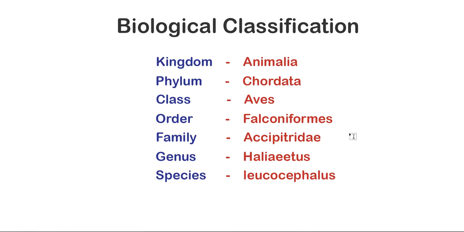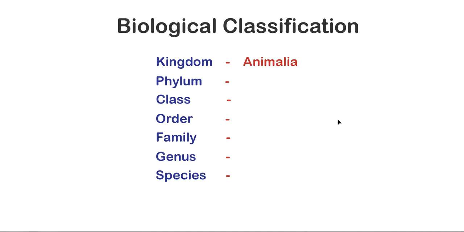Let's look at one you're fairly familiar with. Let's look at man. Okay, man belongs to the kingdom Animalia. Just like the eagle, our characteristics are both similar enough that we're both considered animals. Like the eagle, we're phylum Chordata. We both have spinal cords. Where we begin to branch off from the eagle is we are Mammalia. We are mammals. Birds are not mammals. We'll get more into what mammals are later in the course.